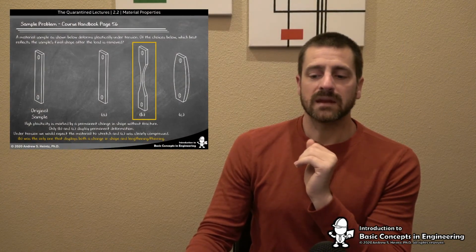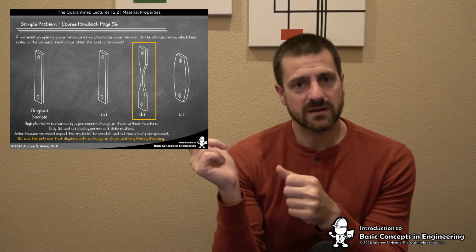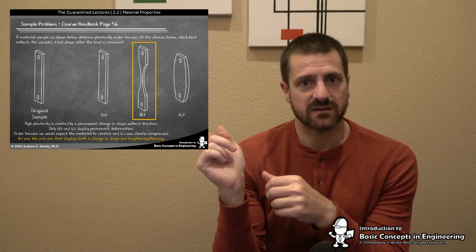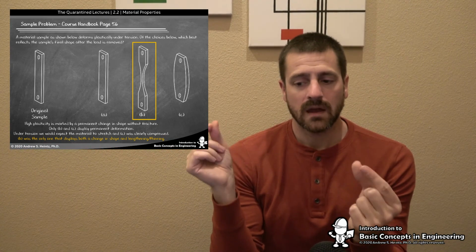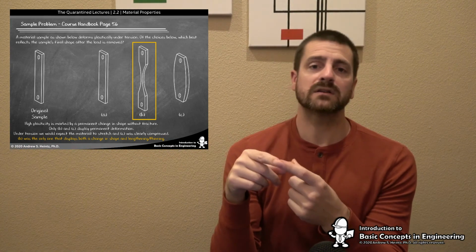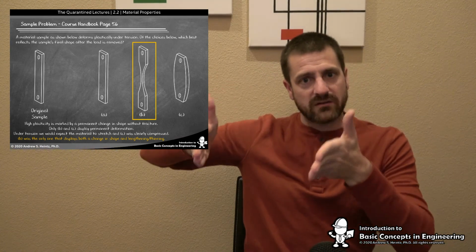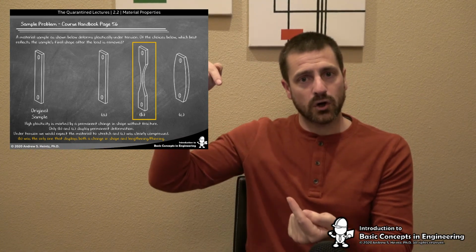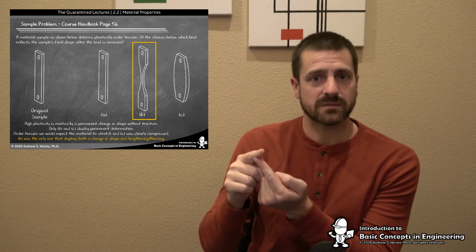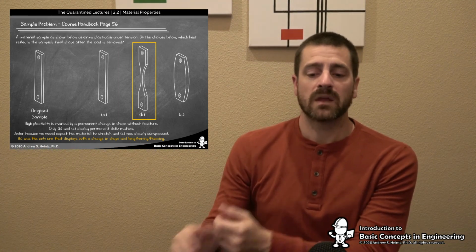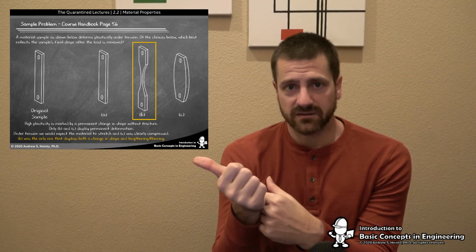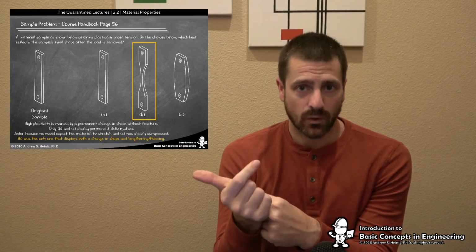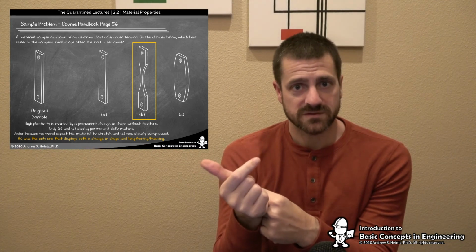The answer is B, right? The reason that B is the answer is because it says that it deformed plastically. A has not deformed at all. C did deform, but it very clearly deformed, it got shorter and fatter. So it very clearly deformed under compression. Right? And this was deforms plastically under tension. So high plasticity is marked by permanent deformation. A did not deform, and the only one that deformed under tension was B. So B is our correct answer.